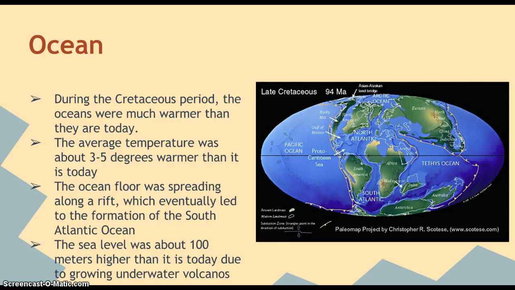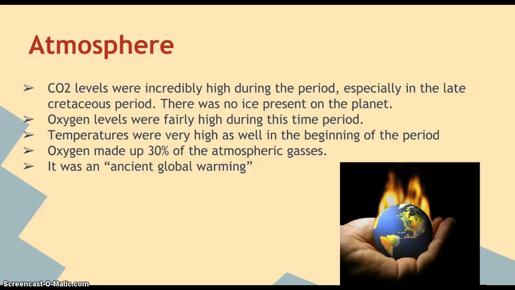The ocean. During the Cretaceous period, the oceans were much warmer than today, averaging about 3 to 5 degrees warmer. The ocean floor was spreading along a rift, which eventually led to the formation of the Southern Atlantic Ocean. Also, the sea levels were much higher back then than they are today.